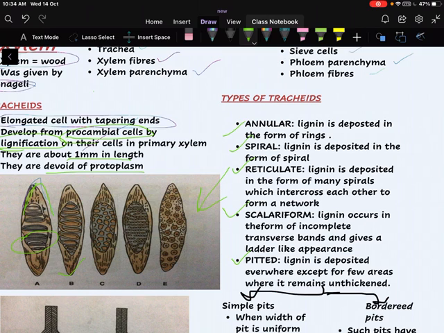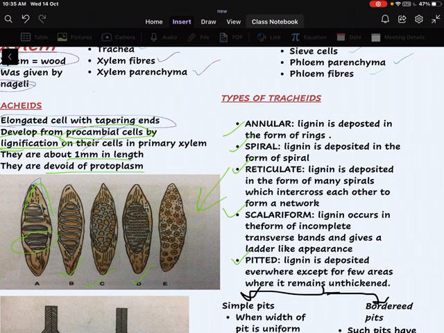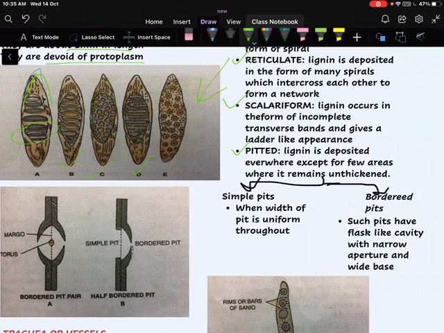Reticulate: lignin is deposited in the form of many spirals which intercross each other to form a network, as seen in diagram C. Scleriform: lignin occurs in the form of incomplete transverse bands. We can see these bands are incomplete and it gives a ladder-like appearance, as seen in diagram D. Pitted: lignin is deposited everywhere except a few areas which remain unthickened. At some places it is thickened and at some places it is not. Pitted is again of 2 types, simple pits and bordered pits.